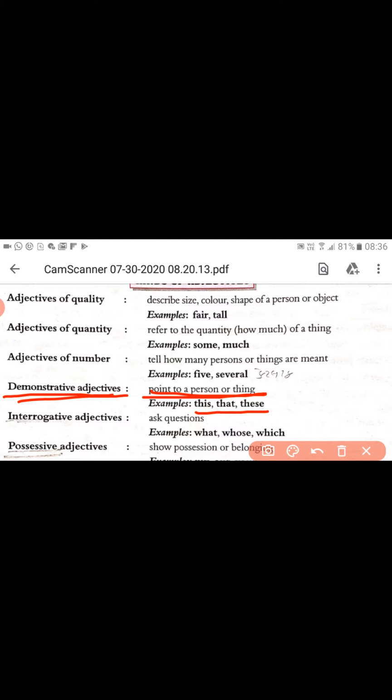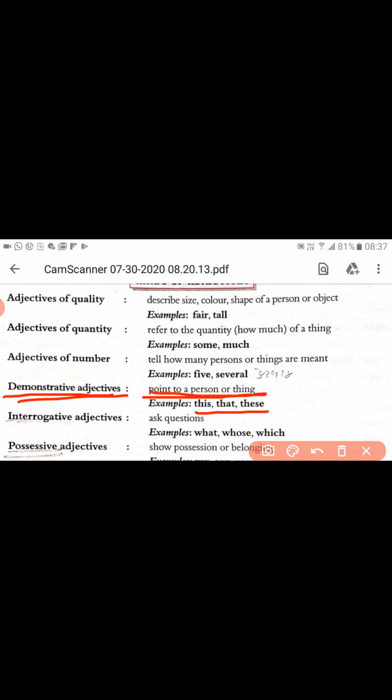These are the demonstrative adjective words. They point out the person or thing in a particular manner or position. That is why they are known as demonstrative adjectives. So student, whenever we use the words this, that, these, those, in that case we have to point out a particular person or thing.